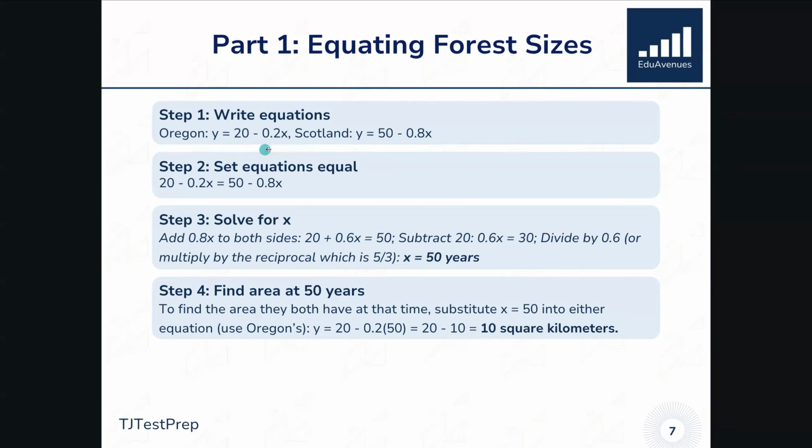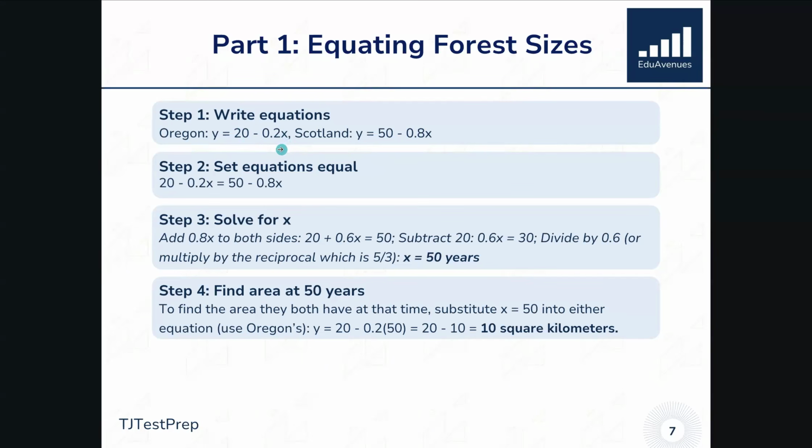In this case, m would be our slope, which is negative 0.2. That is the rate at which this deforestation is occurring. And then this right here is actually our b component. This is how much we started with. So if you really think about the entire equation, we're saying that we begin with 20 square kilometers, and every year we're going to lose 0.2 square kilometers.